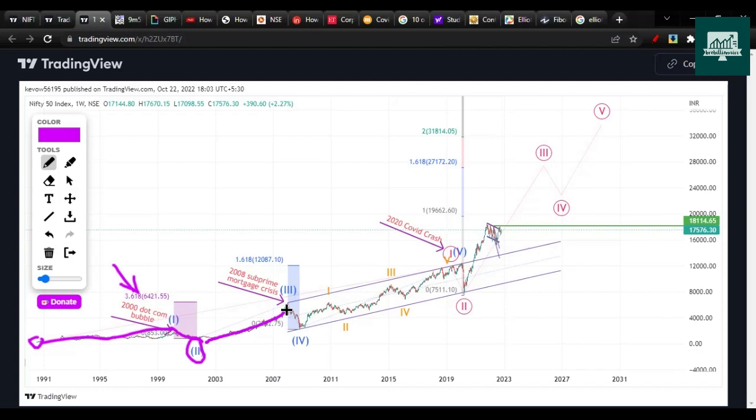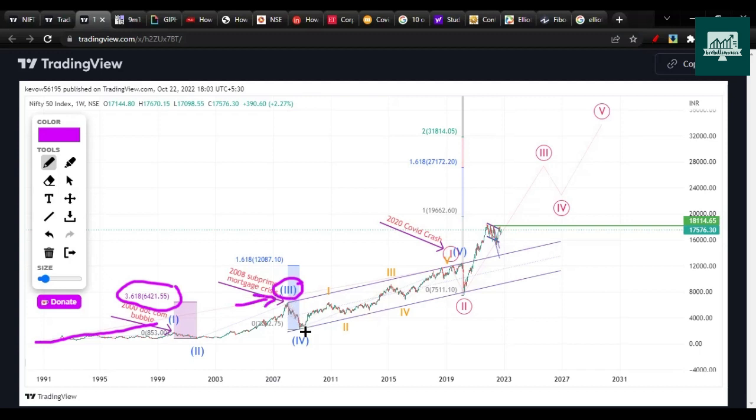Then wave 3 started, which made a top near 2008. This was the 2008 subprime mortgage crisis in the US. After that, Nifty also failed on the downside, and this was a sharp correction. After that, it gave a rally in the form of 1, 2, 3, 4, 5 to complete the 5th wave here. To tell you in more detail, this 3rd wave has extended, meaning when you multiply the length of wave 1 by 3.600 Fibonacci, you get 6,421. That was the top near which Nifty made its top in 2008.